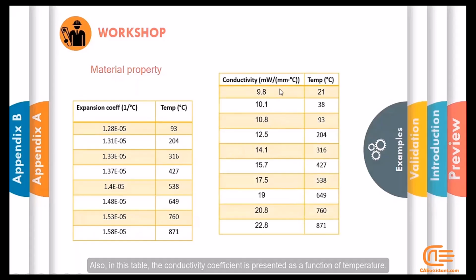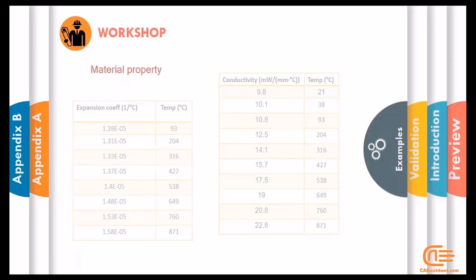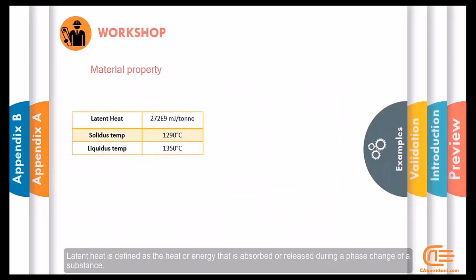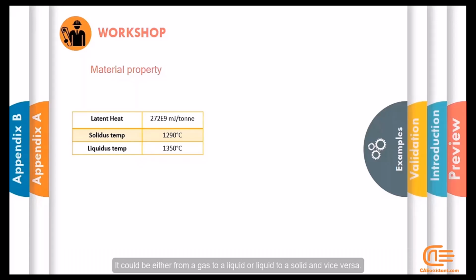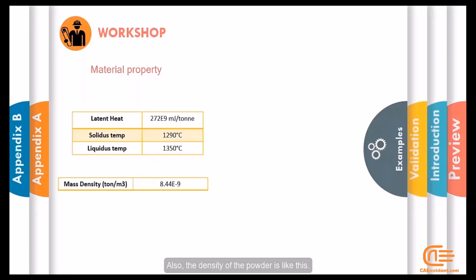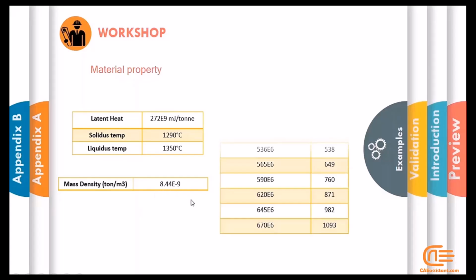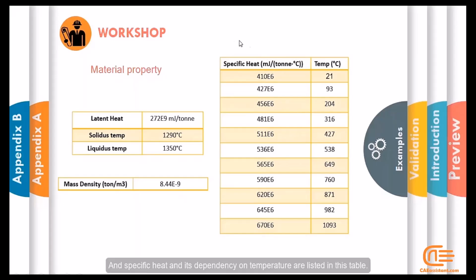Also in this table, the conductivity coefficient is presented as a function of temperature. Latent heat is defined as the heat or energy that is absorbed or released during a phase change of a substance. It could be either from a gas to a liquid or liquid to a solid and vice versa. You can see the value of the solidus temperature and liquidus temperature. Also, the density of the powder is like this. And specific heat and its dependency on temperature are listed in this table.